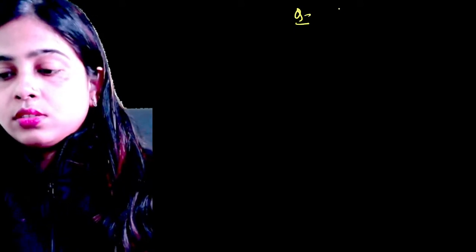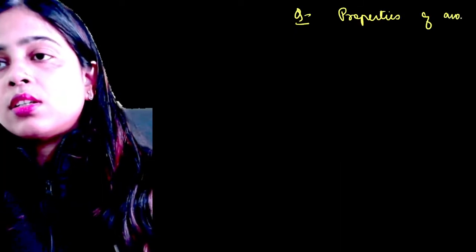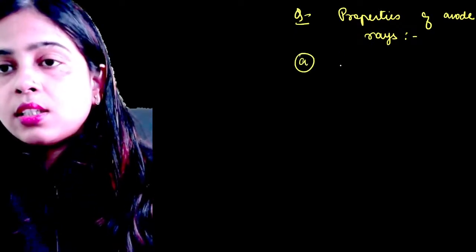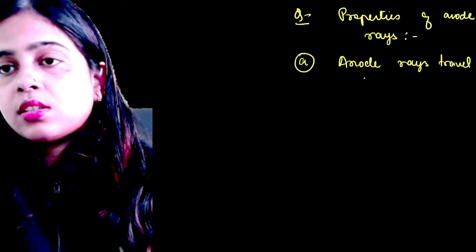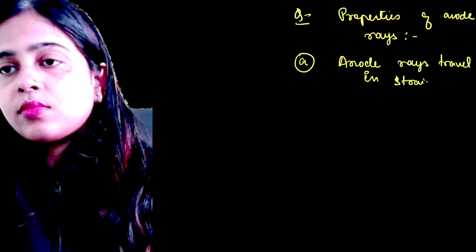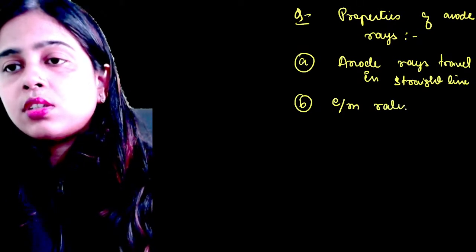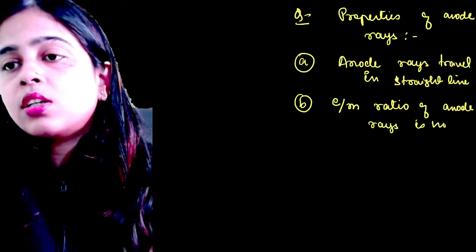Let me take you to the black screen and let me ask you more questions from your previous year and sample papers. Properties of anode rays. What are the properties of anode rays? Option A, anode rays travel in a straight line. Option B, e by m ratio of anode rays is not constant.